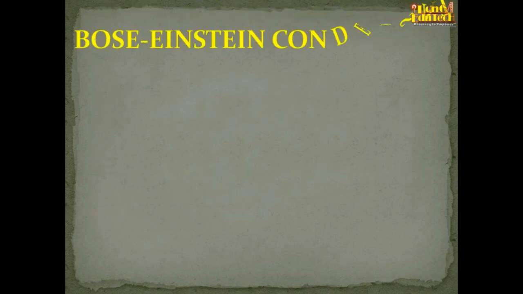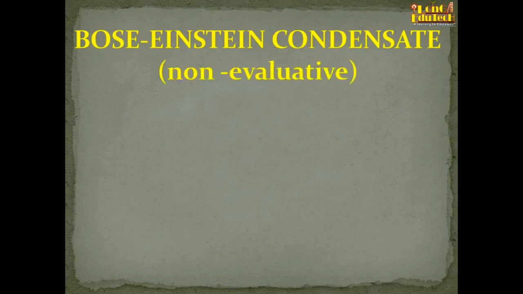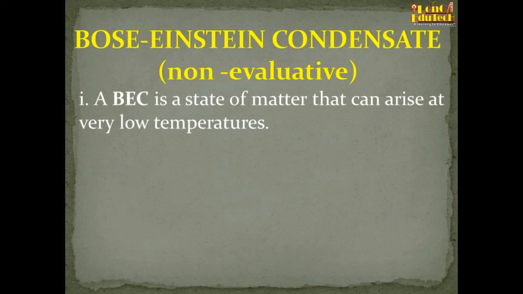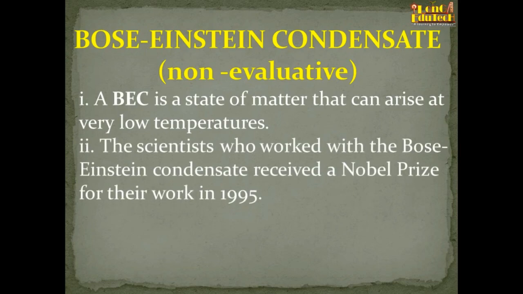And the next is the Bose-Einstein condensate. This is also non-evaluative, it will not count from the exam point of view. So BEC, the Bose-Einstein condensate, is a state of matter that can arise at a very low temperature only. The scientists who worked with the Bose-Einstein condensate received a Nobel Prize for their work in 1995.